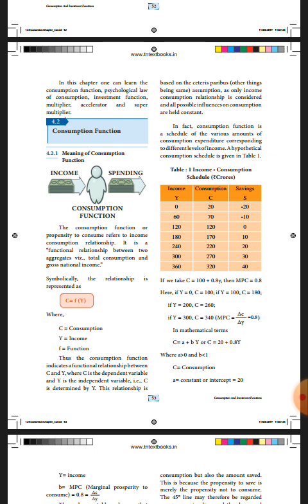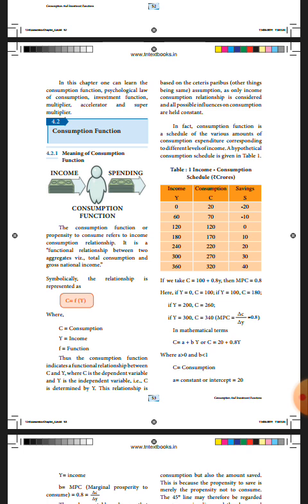C and Y. C is a dependent variable and Y is independent variable. C it refers to consumption, Y it refers to income. C is dependent variable and Y is independent variable. C is determined by Y. C, that is nothing but consumption. Consumption is determined by Y.